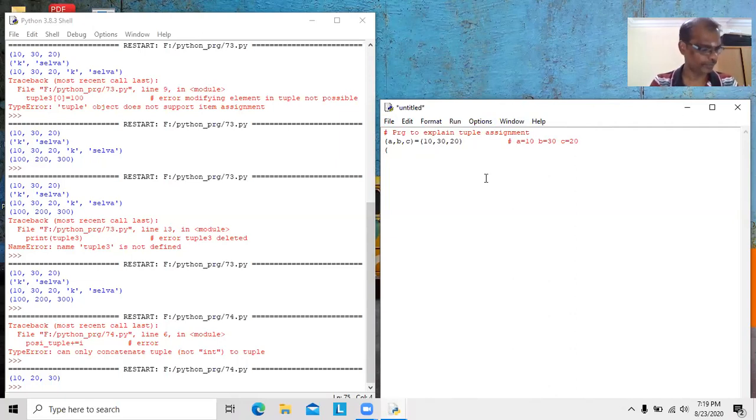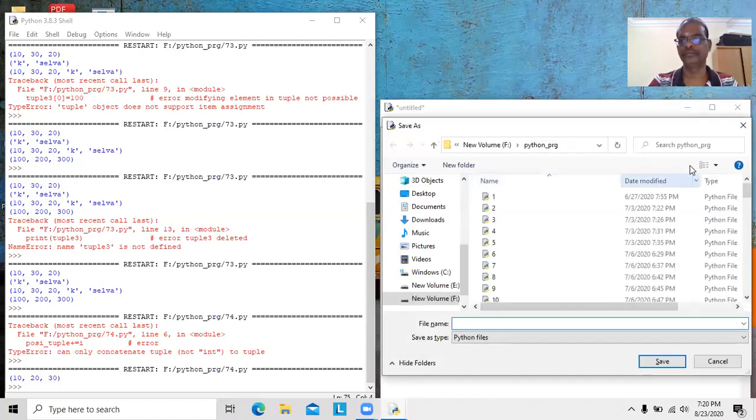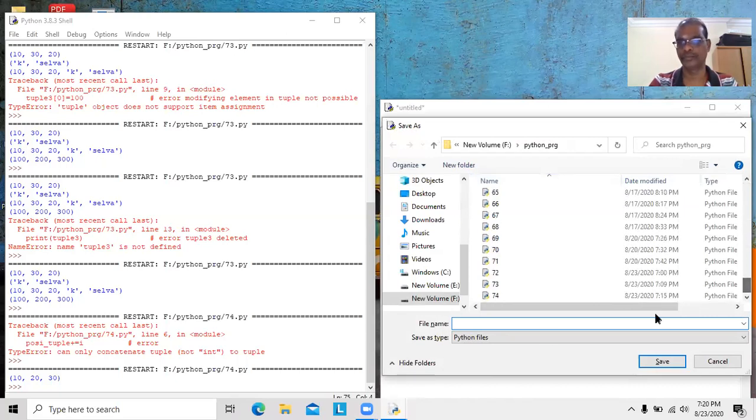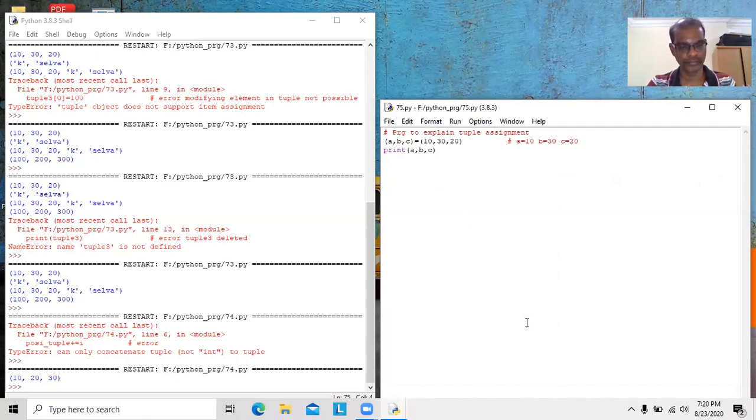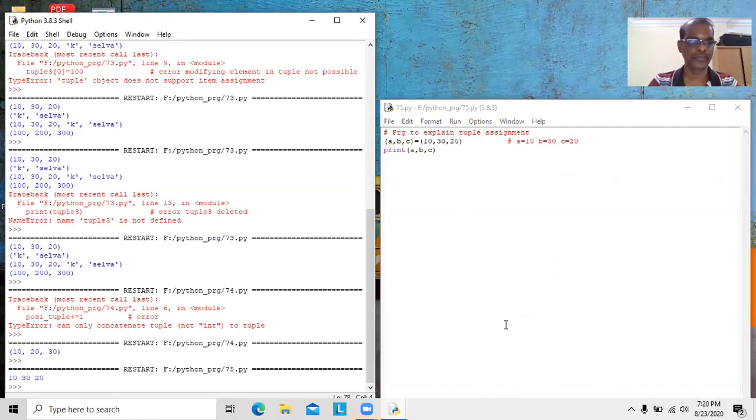Similarly, we can go for A, B, C, D. We can print A, B, C. See it here, 10, 20, 30. A contains 10, B contains 20, C contains 30.